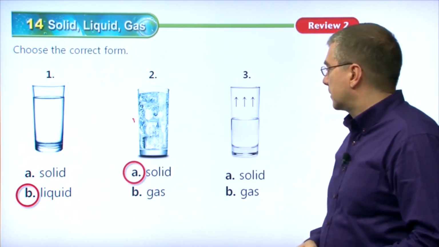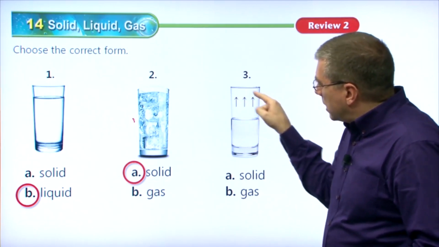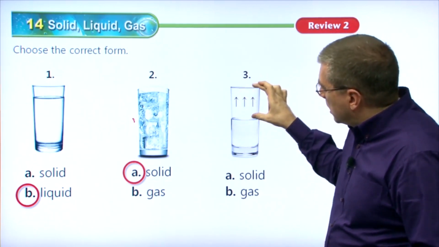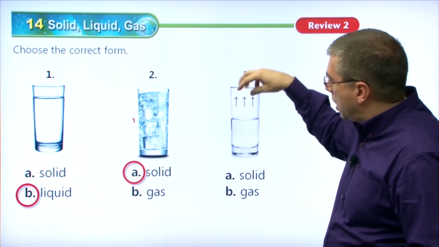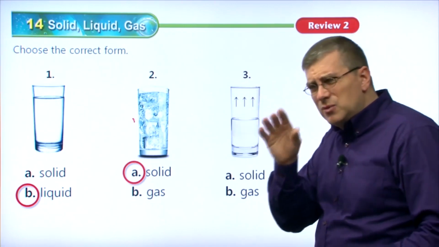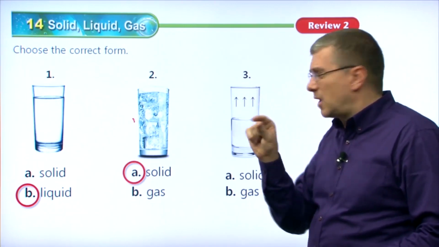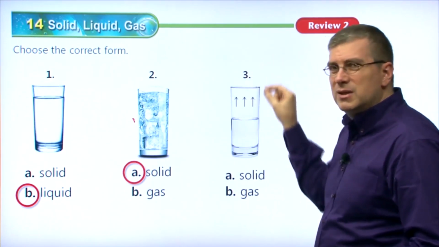Finally, number 3. We're not concerned about this here. What we're concerned about is here, this area up here. So basically this form of water is rising up, right? It's in the air. We can't see it. Sometimes you can see it, right? If it's hot, you can see just very traces of it, small little bits of it coming up.